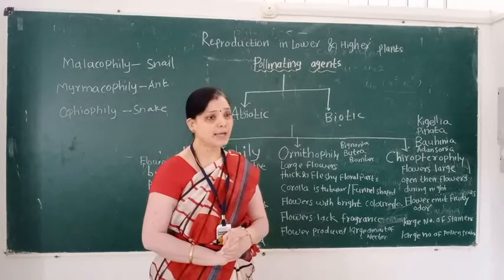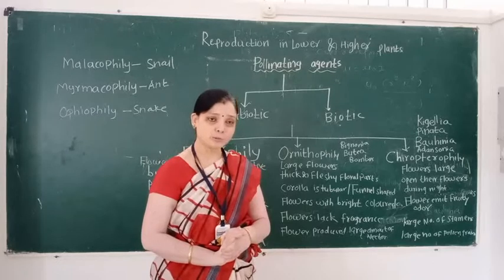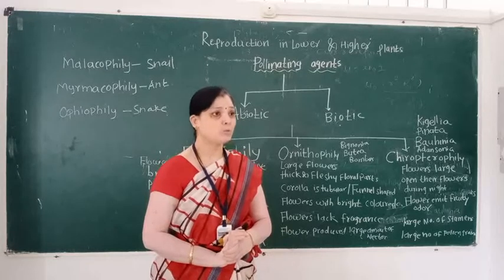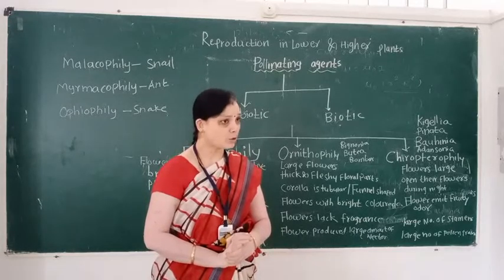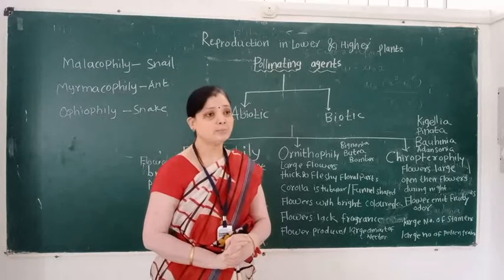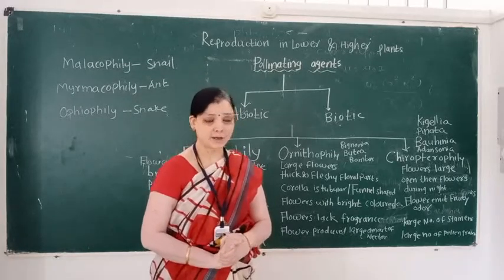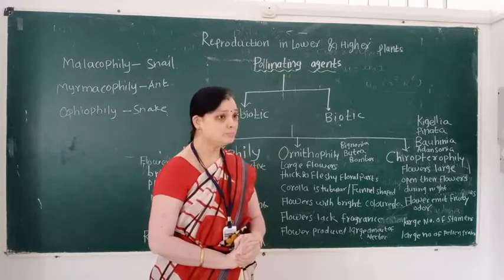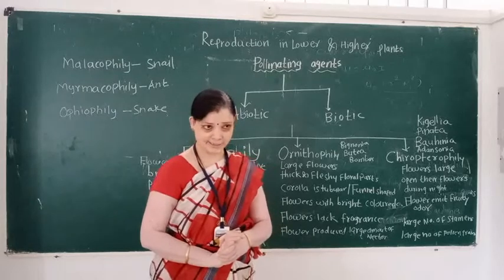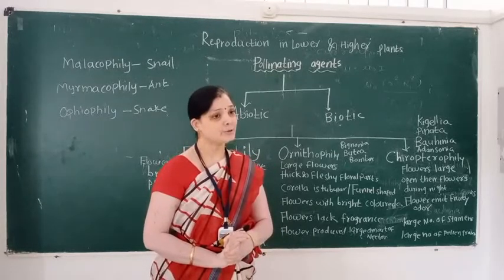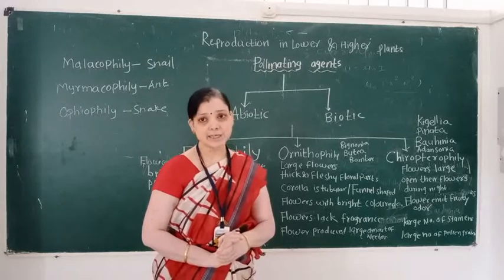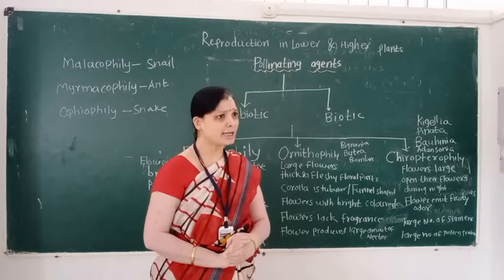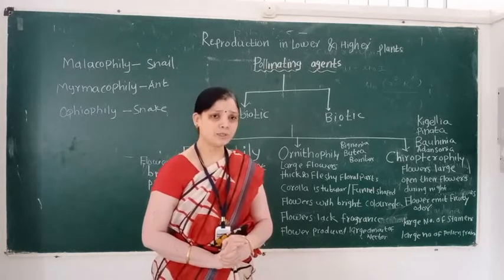For example, in anemophily, flowers are small and inconspicuous. Flowers do not have nectary glands. Flowers are colorless, not showy, not attractive, and pollen grains are produced in large quantity. Pollen grains are light in weight. Anthers are versatile, and smooth-walled pollen grains are present. These are the floral adaptive characters in anemophily. Examples: sugarcane, bamboo, various kinds of cereals.